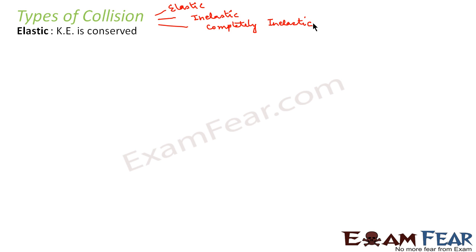Elastic collision is the one in which the kinetic energy, that is the total kinetic energy, is conserved. That means the total kinetic energy before collision is equal to the total kinetic energy after collision. For example, let us suppose we have two balls, such that the first ball will move, but the second ball is at rest. So what do we see? First ball moves, strikes the second ball. After the collision, the first ball comes to rest, but the second ball starts moving.